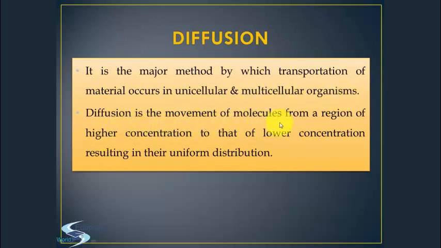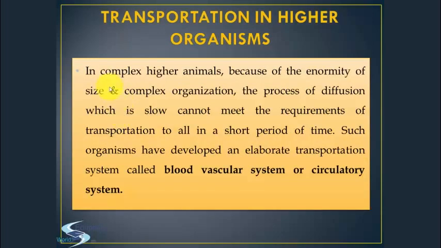Diffusion is the movement of molecules from a region of higher concentration to that of lower concentration, resulting in their uniform distribution. In complex higher animals, because of enormity of size and complex organization, the process of diffusion, which is slow, cannot meet the requirements of transportation to all parts in a short period of time. Such organisms have developed an elaborate transportation system called the blood vascular system or circulatory system.